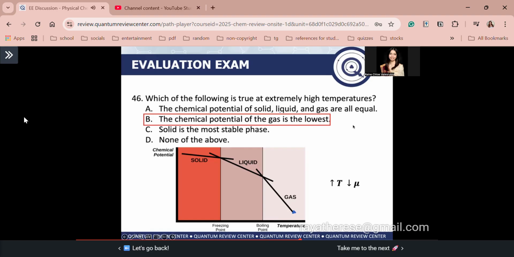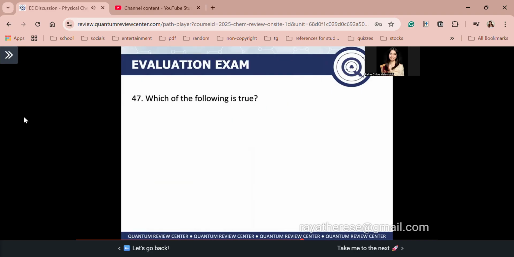Next, solid is the most stable phase. Guys, that is wrong. Bakit? At extremely high temperatures, let's increase the temperature for solid. Ito yung region for solid, guys. Between solid, liquid, and gas, solids have the highest chemical potential. Bakit? Because the solid molecules are much closer to one another. If they're closer to one another compared to the liquid molecules and the gas molecules, then they will interact more, right? Therefore, they are more unstable and they have a high chemical potential. They have a greater tendency to react or change phase. Next, number 47. Which of the following is true?